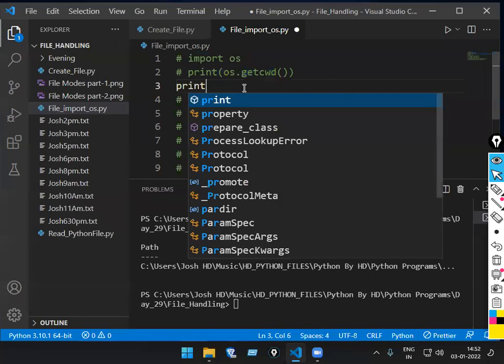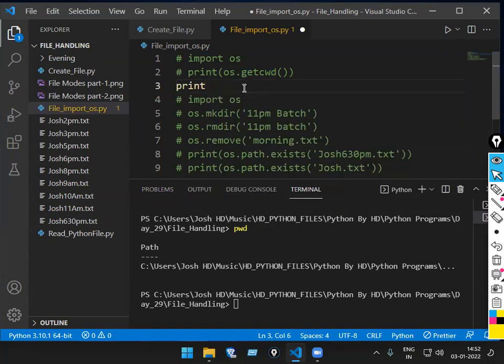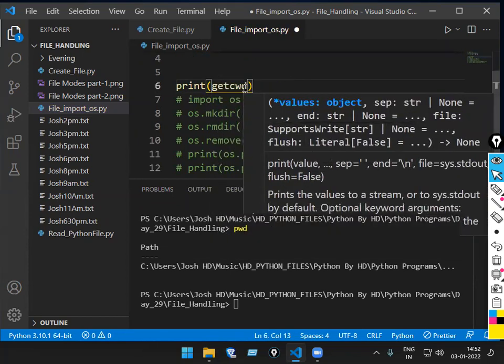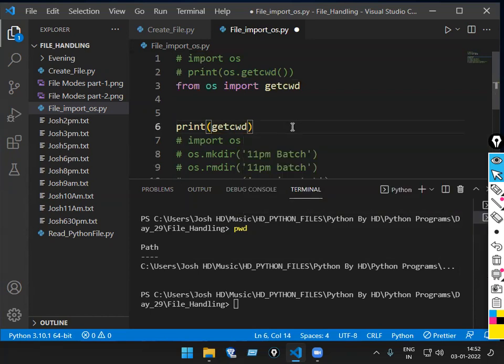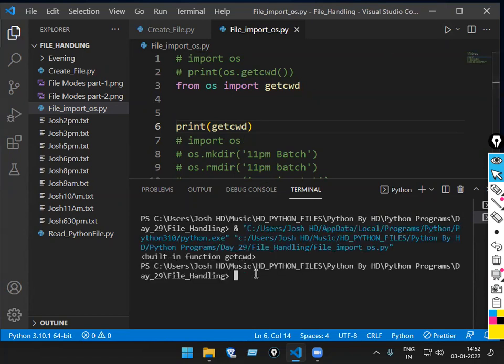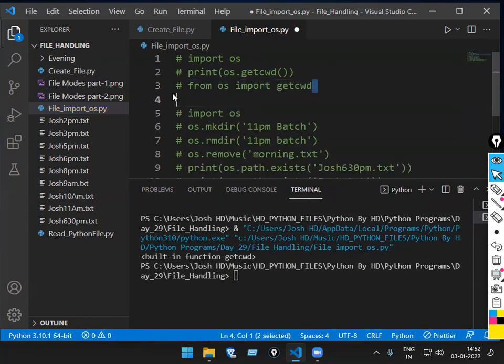Suppose I pass print, os dot, and then getcwd. Will it work here? What is coming there from os? Yes or no? By default it will come. If I don't keep this line and I run this code, will it work? No. But what about PWD again? No. Let me show you totally practical, then you'll understand more.